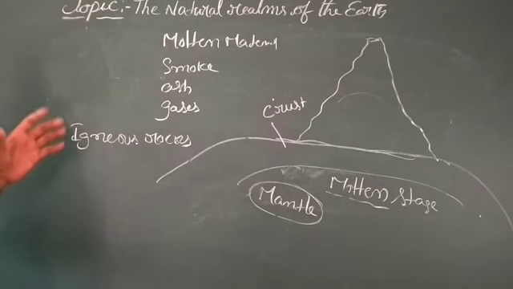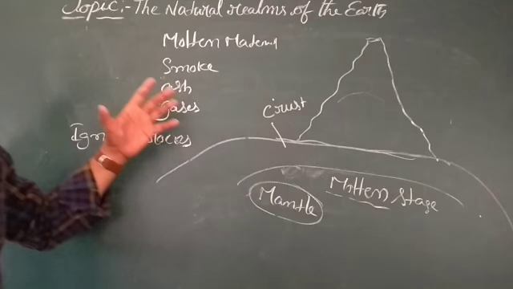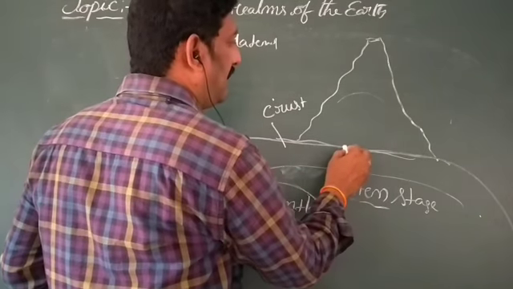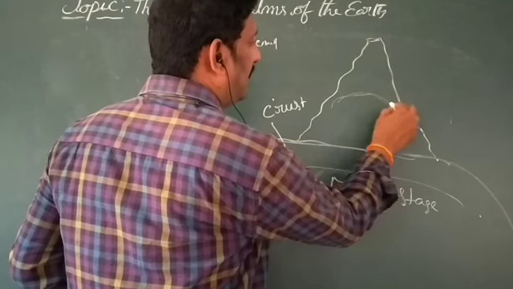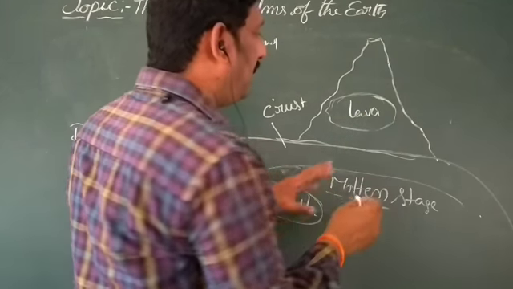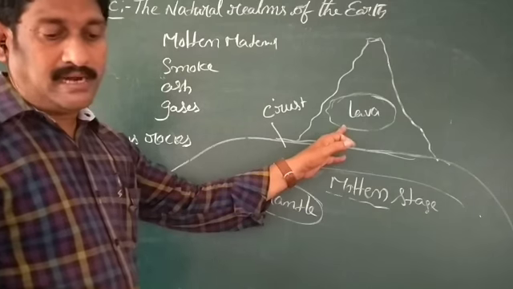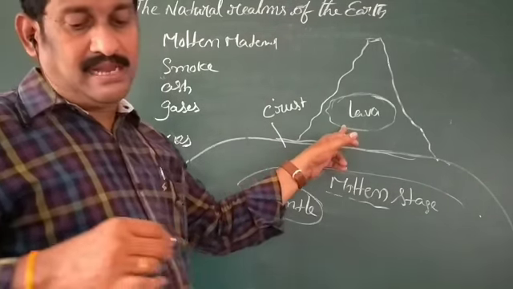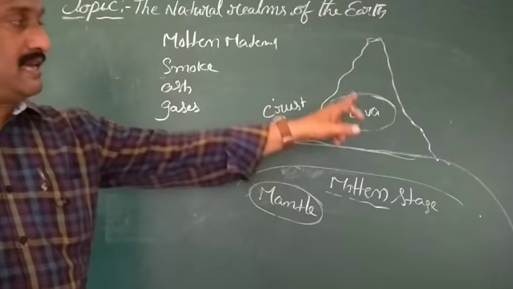Some of the lava does not reach the surface. Understand clearly, my dear children, some part of the lava does not reach the surface.